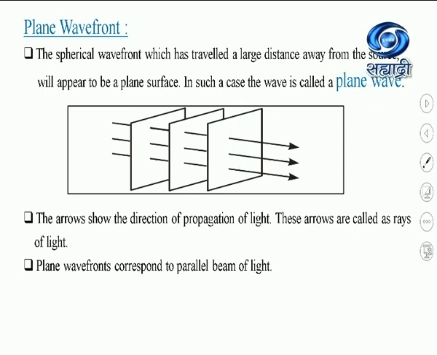The sunlight which reaches us is in the form of a plane wavefront because the sun is at a very large distance from us, so the spherical wavefront has traveled a very large distance when it reaches us, and therefore it is in the form of a plane wavefront.